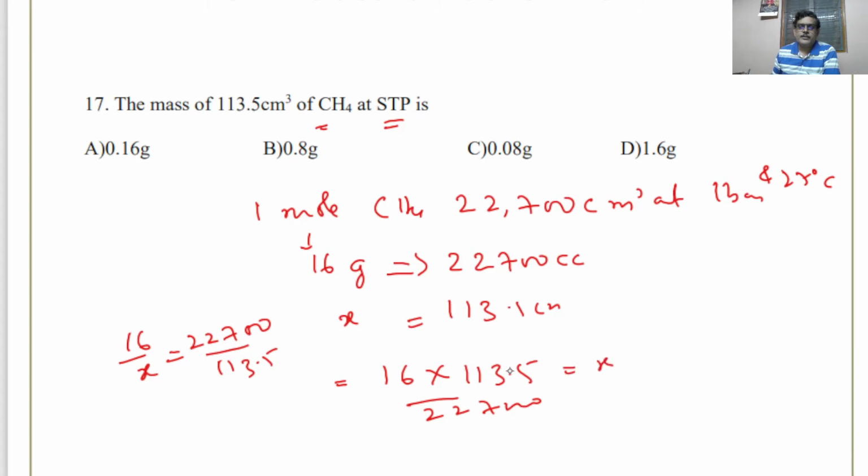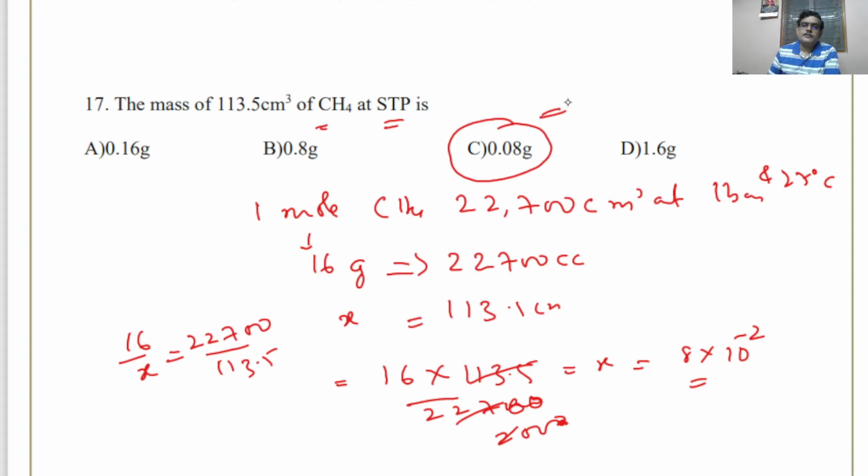So now you can see the numbers, x should be 8 into 10 to the power of minus 2, which is 0.08 gram. So that should be the answer.